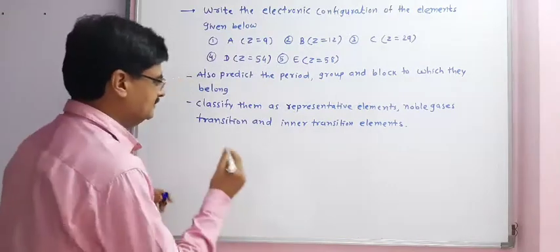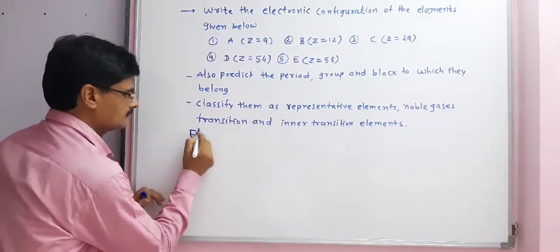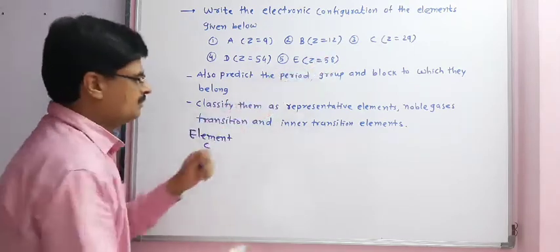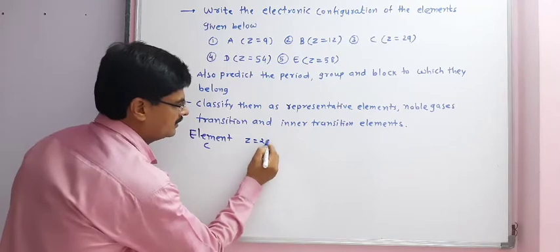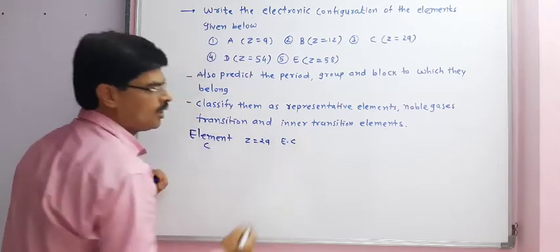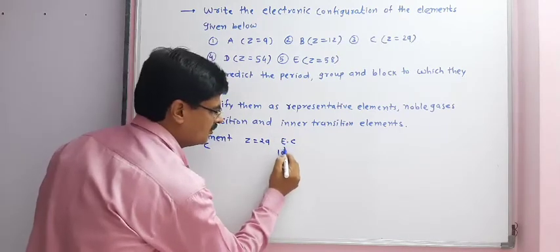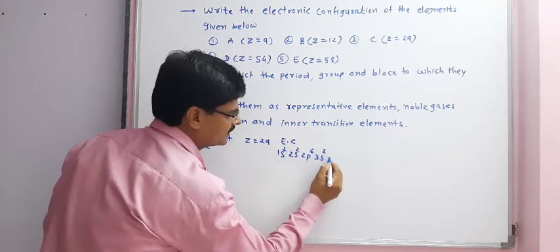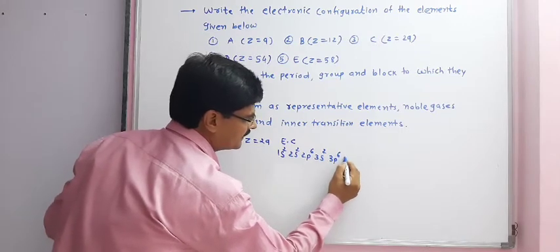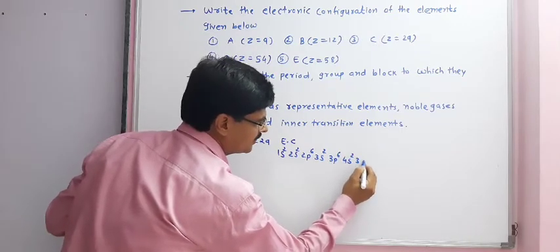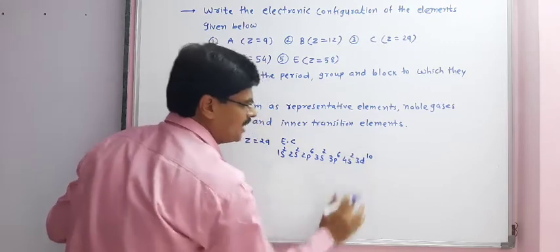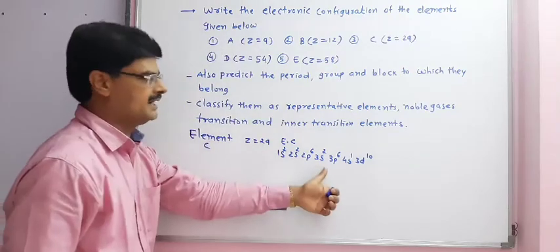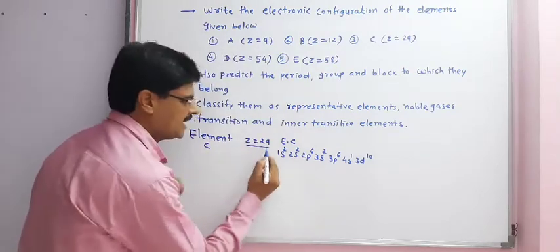For element C, atomic number Z is equal to 29. So its electronic configuration is 1s2, 2s2, 2p6, 3s2, 3p6, 4s2 and 3d10. But because of the stability of the d10 arrangement, it is taken as 4s1, 3d10. Once more, Z is equal to 29.